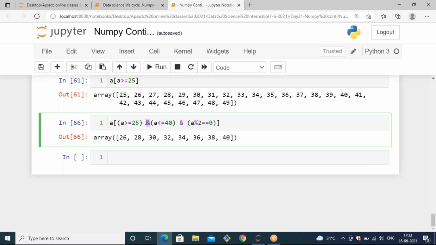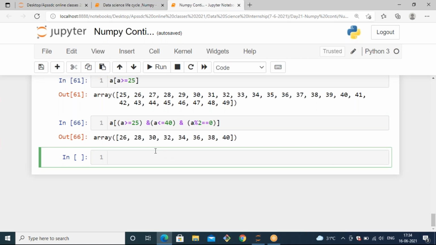We have so many operators: bitwise operators, logical operators, keyword operators, membership operators. So for logical 'and' and normal 'and', there is a difference. We are not applying the AND gate here, we are applying only logical 'and'. 'And' works like this: if both conditions are true, then it is taken as true.